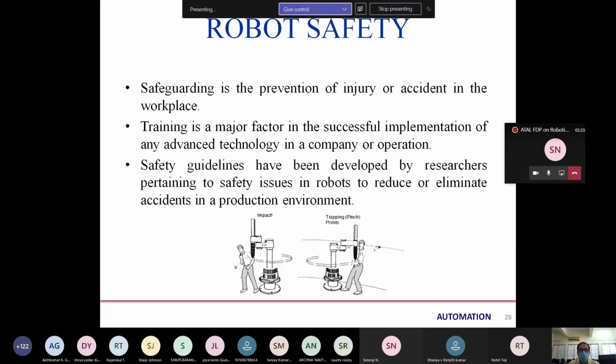So these are the things we have to give guidelines and training sessions for, to ensure safety. Safety guidelines have been developed by researchers pertaining to safety issues in robots, to reduce or eliminate accidents in a production environment, if we are using robots in any industry or at any task. So these are the robot safety topics, and the theory session is over for now.